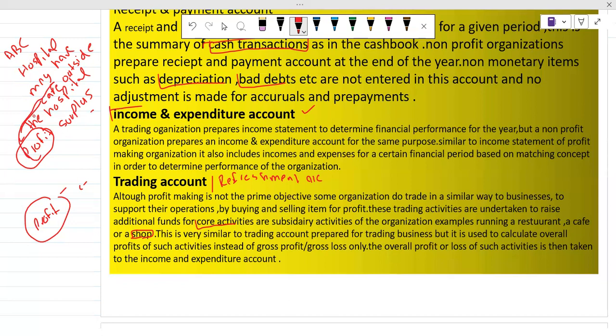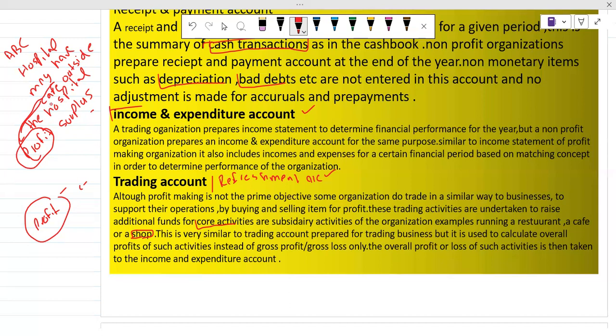We have to maintain another account. We have to maintain another trading account in order to get an exact figure for the profit. So that is why we should make a totally different refreshment account for that cafe. So after that we will have the exact amount of profit which we have gained from the cafe.